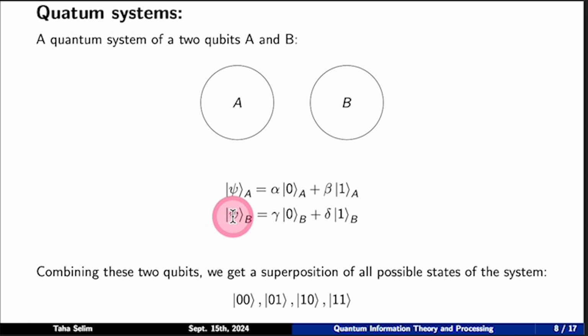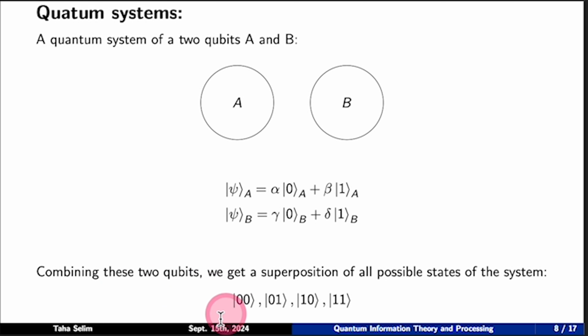Similarly, we have another wave function, psi B, which describes the linear combination of 0 and 1 by gamma and delta. If we combine these two qubits, we get a superposition of all possible states of the system, which are in total 4.